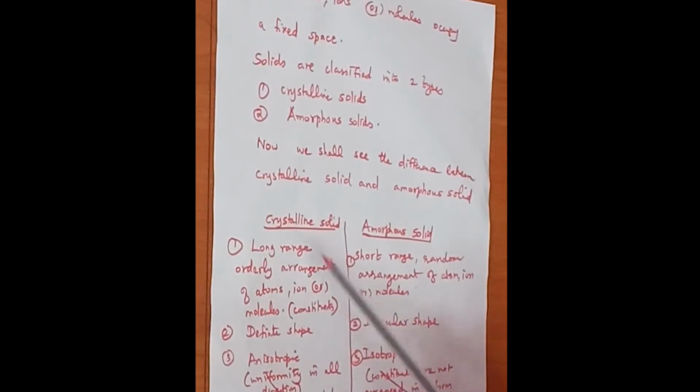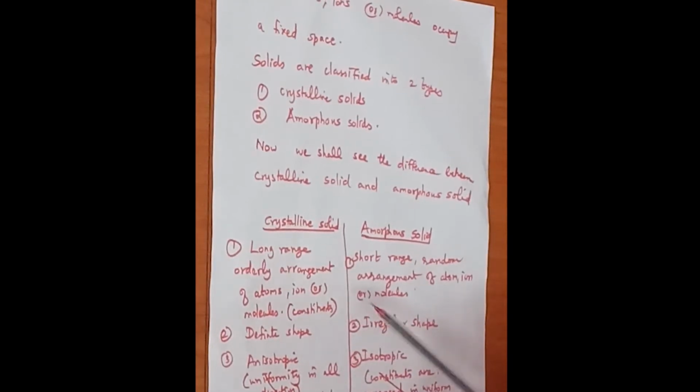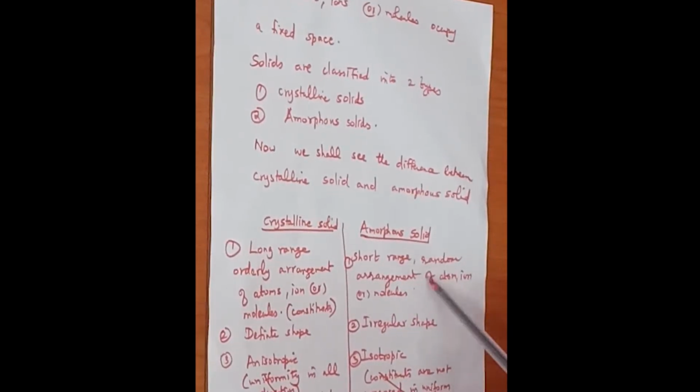In crystalline solid the atoms, molecules or ions are arranged in a long range manner. Whereas in amorphous solids the atoms, ions or molecules are arranged in a short range, so there will be random arrangement. They will not be closely packed because there is a space between each atom, ion or molecule in amorphous solid.